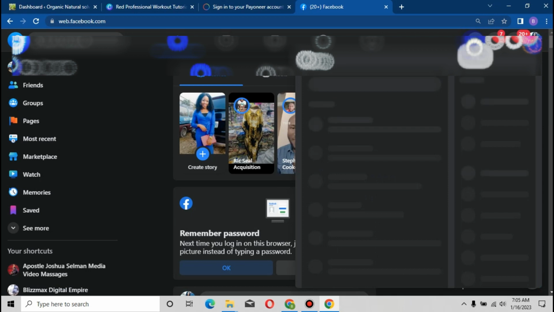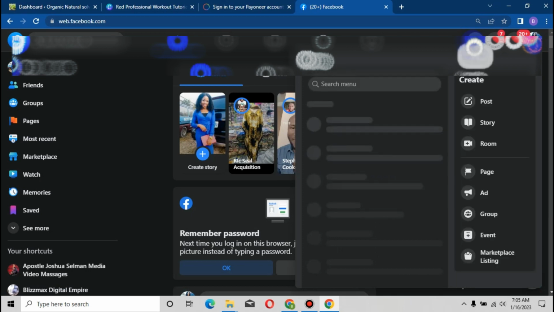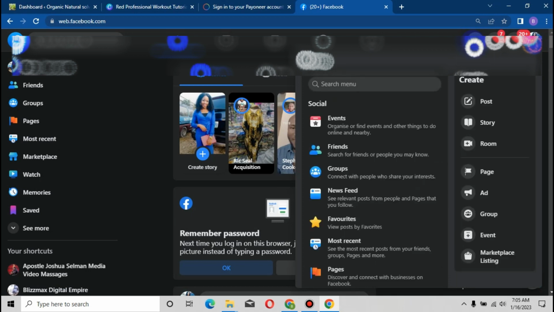Let's click before you create a Facebook page. I believe most of you would know, but if you don't know, don't worry yourself. I'm going to take you through the process. If you notice, we have our menu and we have the create. And remember we are going for create. We are not just going for the menus. All right, so we have events here, friends, group, news feed, and page. But what we are looking for is create.